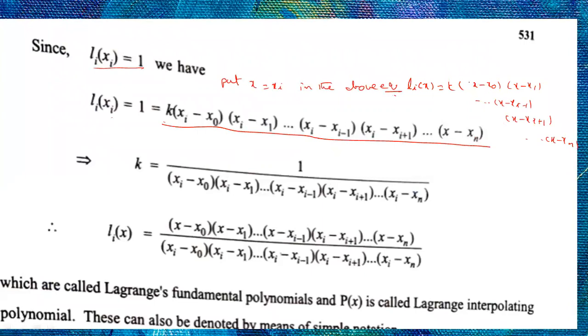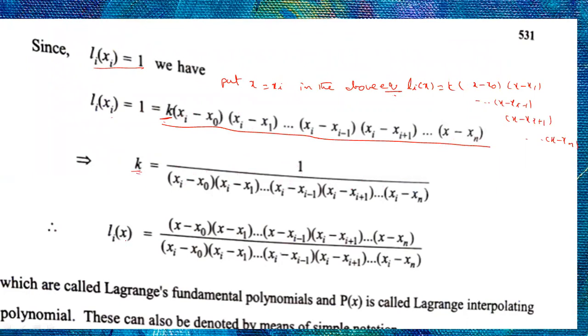So in the equation, wherever x is there, he is substituting xi. Therefore, what is the value of k? K is equal to 1 by (xi minus x0)(xi minus x1)...(xi minus xi minus 1)(xi minus xi plus 1)...(xi minus xn). This is the k value.